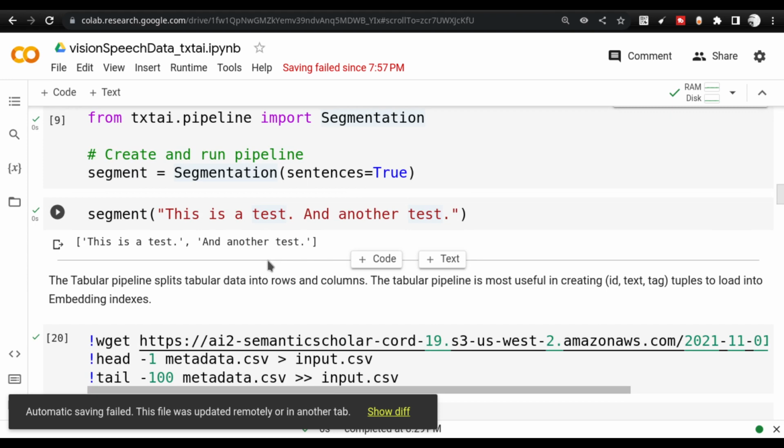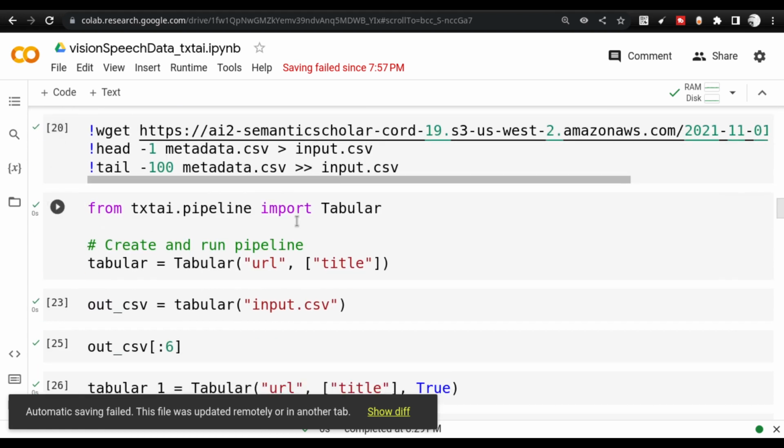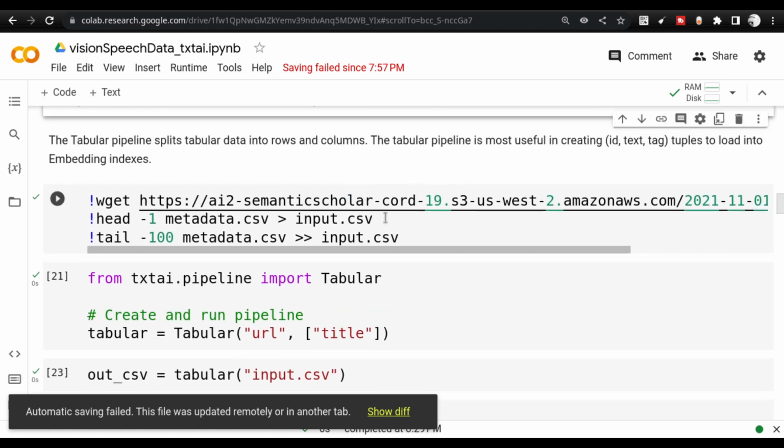So that is something that you can try out. Next is working with the tabular pipeline. What the tabular pipeline does is it takes a CSV file. This CSV file is the COVID-related CSV file, which has been shared in the TxtAI examples. So this is the file that I'm using.